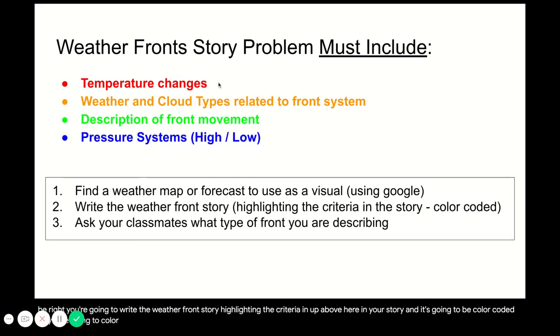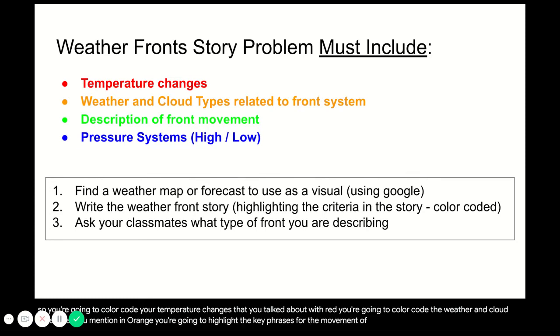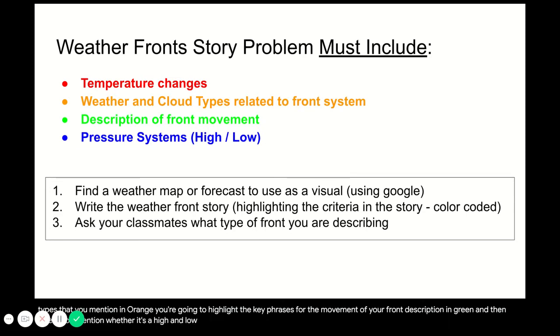So you're going to color code your temperature changes that you talk about with red. You're going to color code the weather and cloud types that you mention in orange. You're going to highlight the key phrases for the movement of your front description in green. And then where you mention whether it's a high and low pressure, you're going to outline that and color code that in blue.